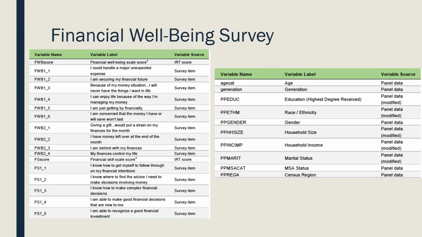Here are some examples of data items, but there are over 200 variables in the entire data set. Data items range from survey items, so how would you rate your level of agreement to this particular statement, to IRT, which is item response theory scores, and that basically says take a group of survey items together and weight some, and then create a score on the other end that says sort of a theming of survey items, if you will. And then finally panel data, which is things like demographic information mainly, that it's just easier if it's attached to the end of the survey as opposed to having the respondents answer it.